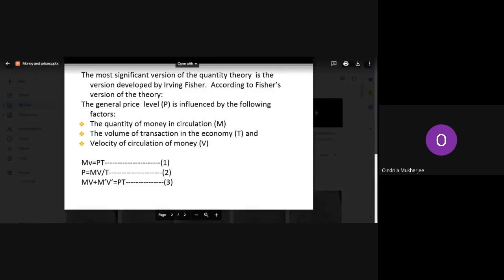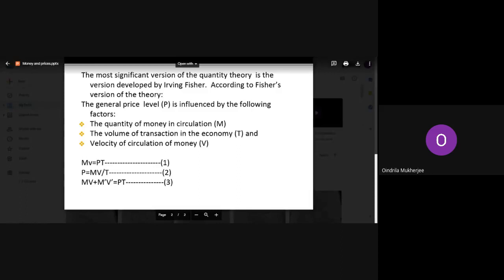Till here it is clear, everybody? Okay. Now write down the three equations which I am going to tell you. The first one you can see from the slide. Write down MV equal to PT.